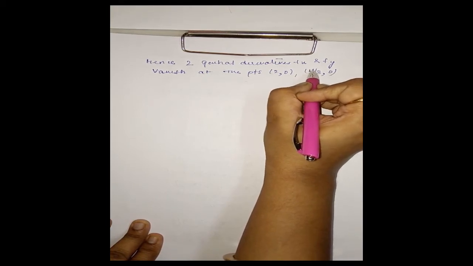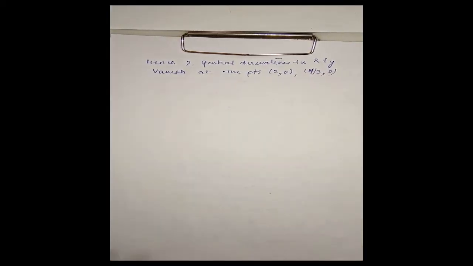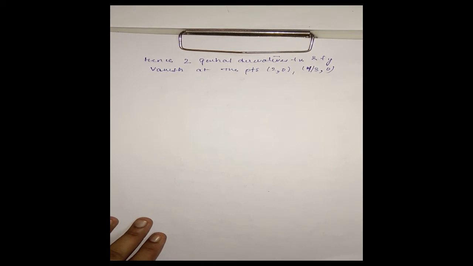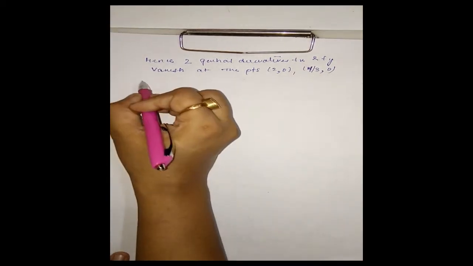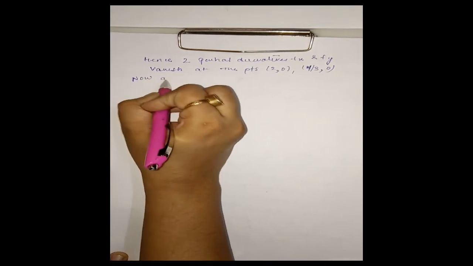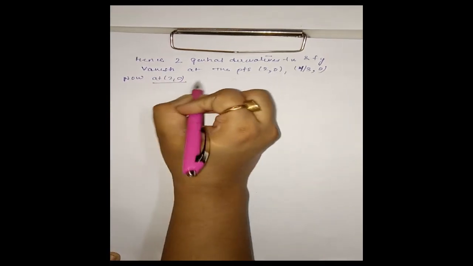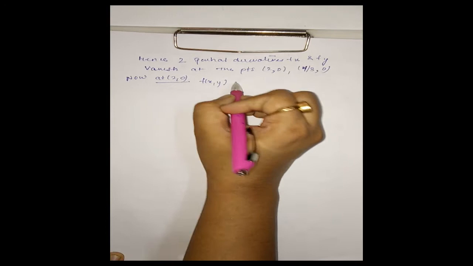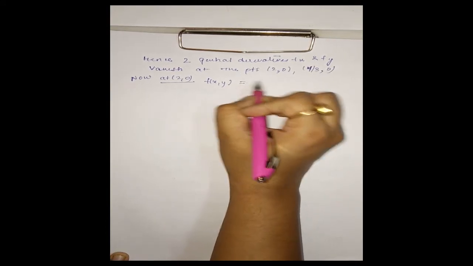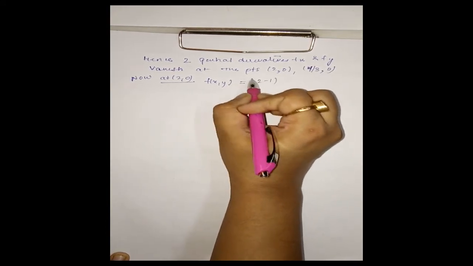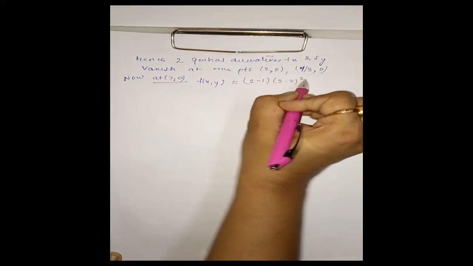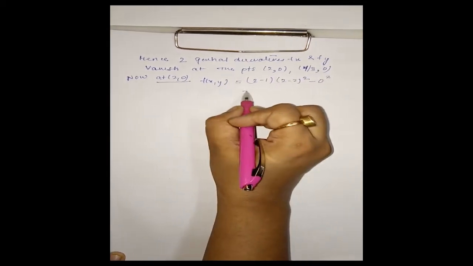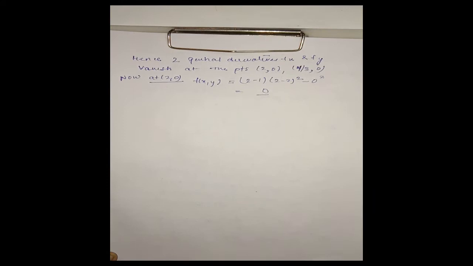Now we check which of these 2 points lies on the curve f(x,y) equal to 0. At the point 2, 0, f(x,y) is equal to (2 minus 1)(2 minus 2) whole square minus 0 square, that is 0. That means this point lies on the curve.